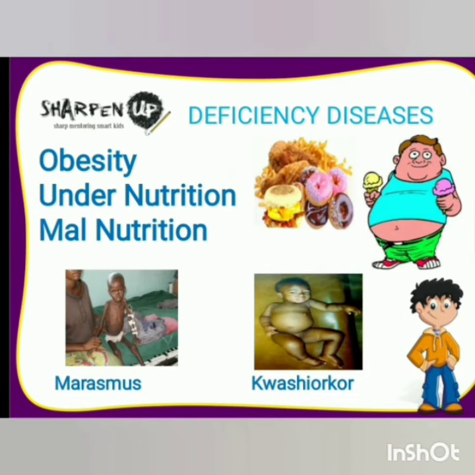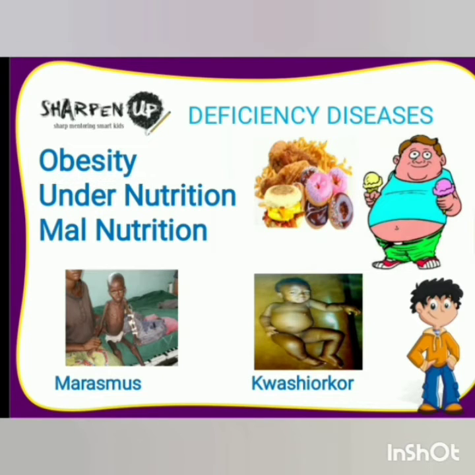Now next we have deficiency diseases. The diseases caused by the insufficient amount of one or more nutrients in the diet are called deficiency diseases. For first one we have obesity. The condition of being obese, increased body weight caused by excessive accumulation of fat, is called obesity.